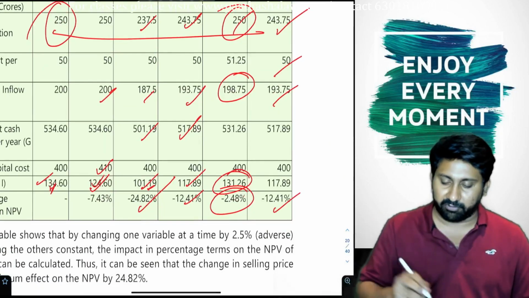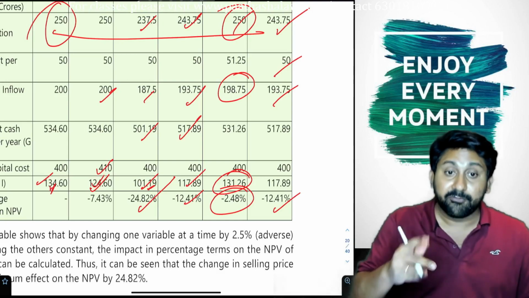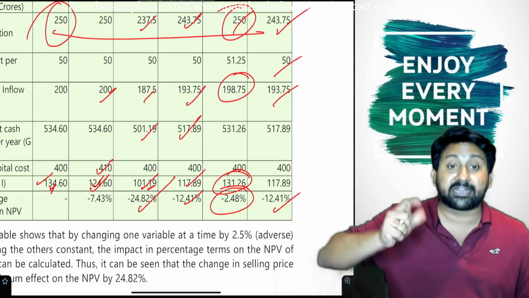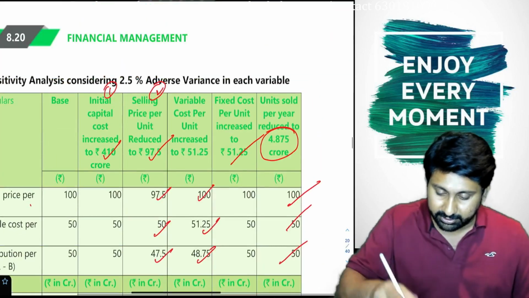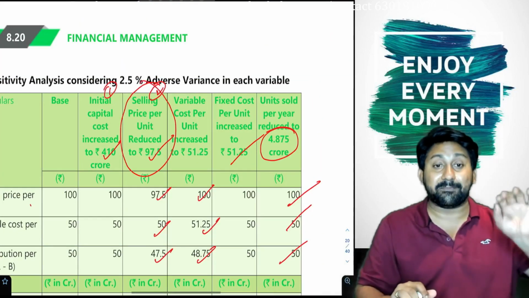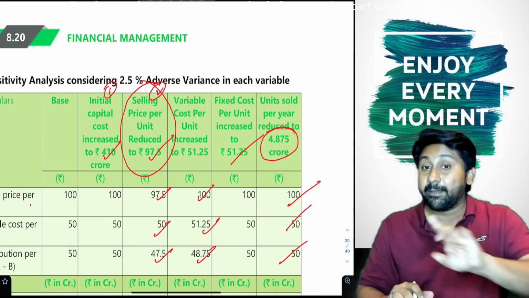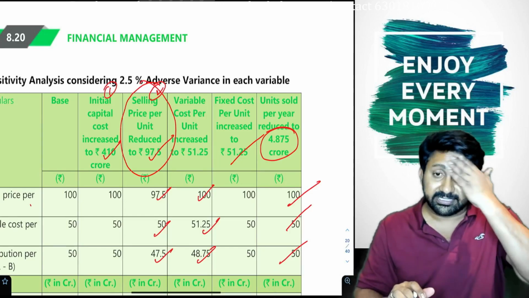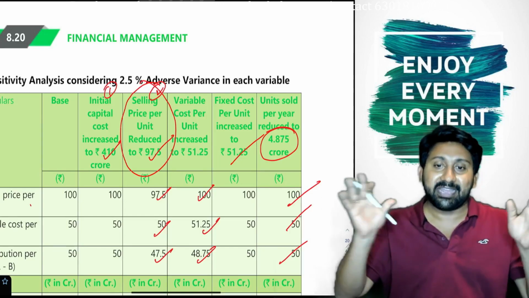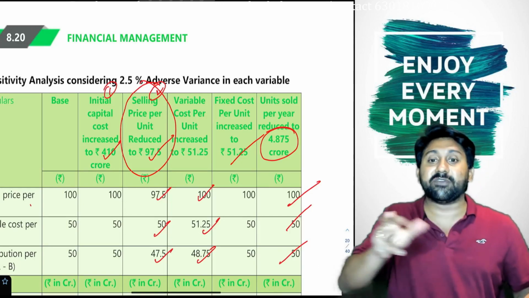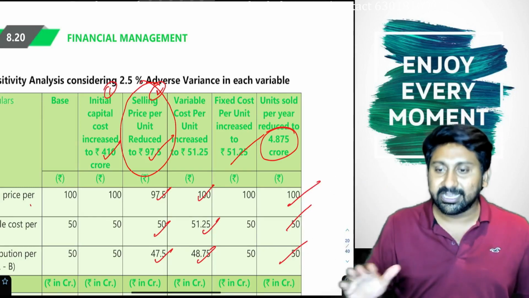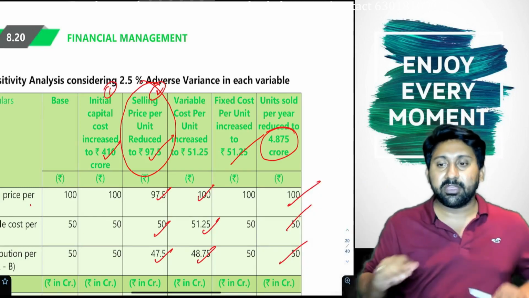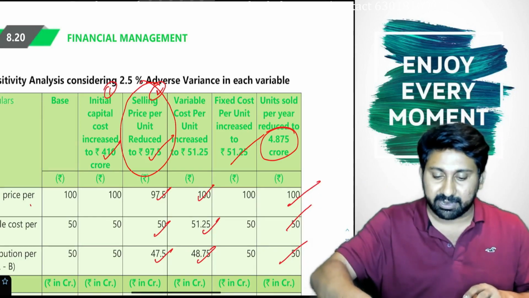I got 12.41. In all these cases, which change in factor led to the most change in NPV? Selling price per unit. That means the company has to take care that price should not fall. This is called sensitivity analysis. Sensitivity means we alter different situations and work out the answer. With this, the entire concept of risk analysis in capital budgeting is completed.